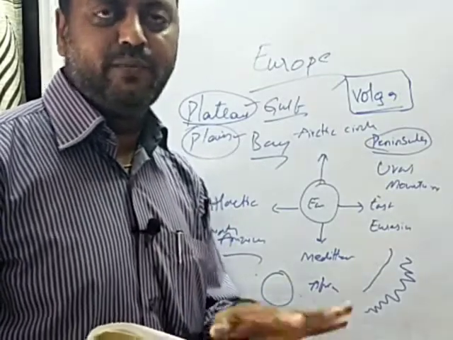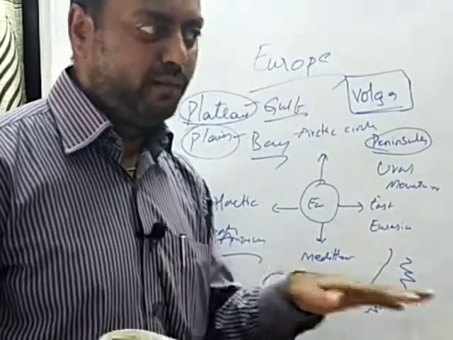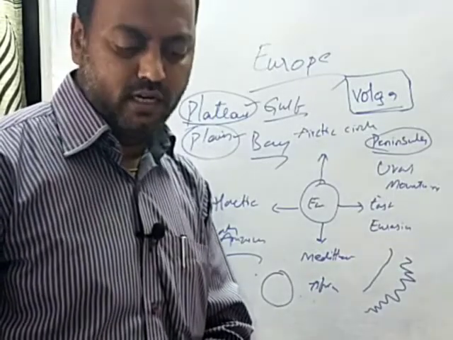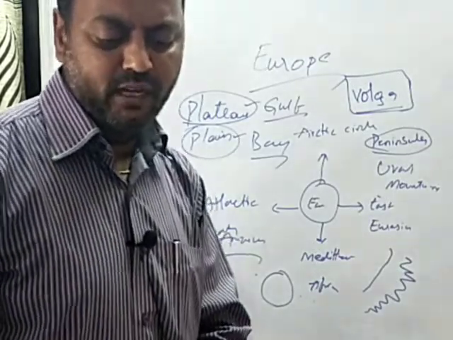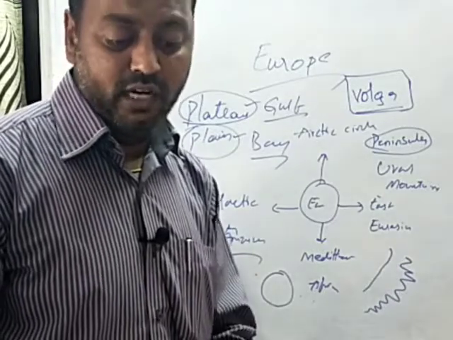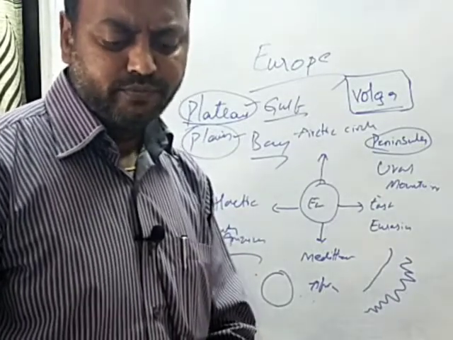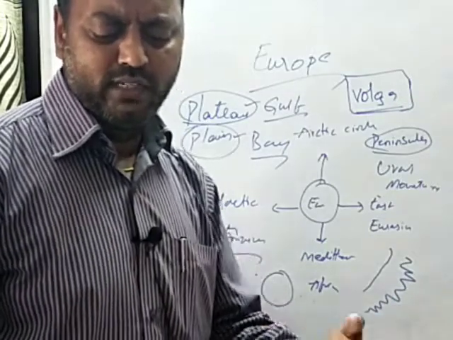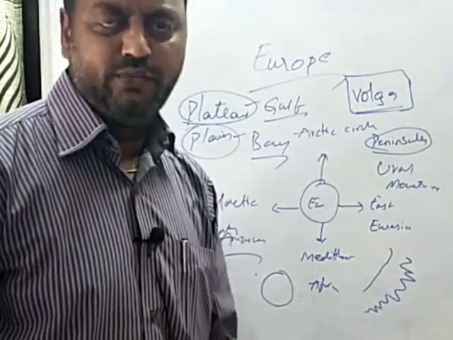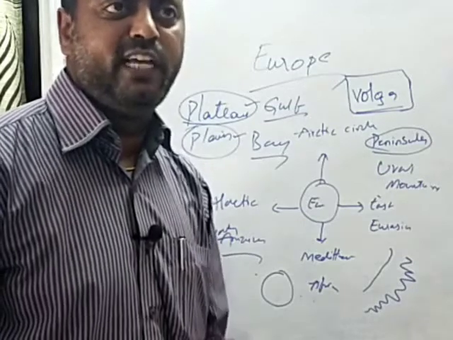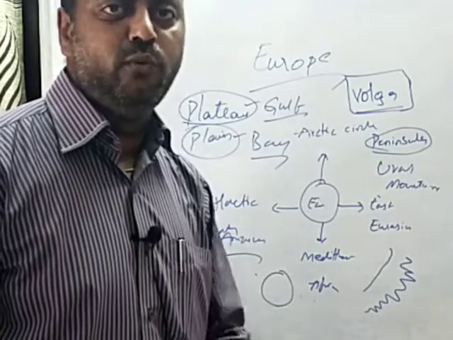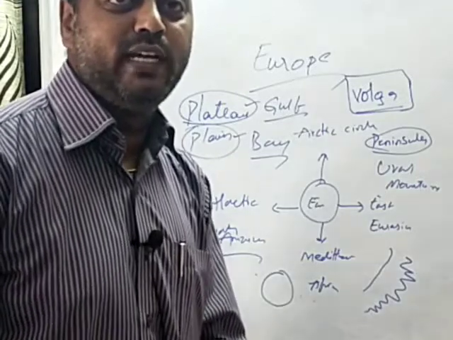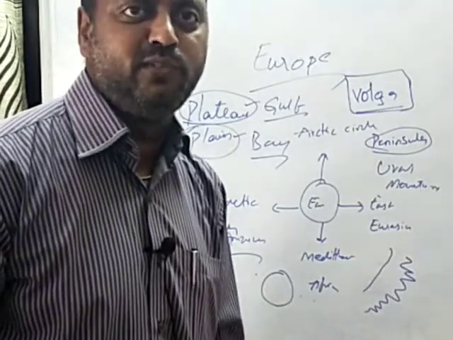Deep gulfs or bays are preferred for building ships also. The building of the ships can be done, and large ships can be loaded or unloaded here. Ships need very deep water to travel, so that their bottoms do not touch the sea floor. These deep gulfs and deep bays allow the ships to move very easily to the land and be loaded and unloaded. Tomorrow in the class we shall understand about the climate of Europe, children. Thank you.